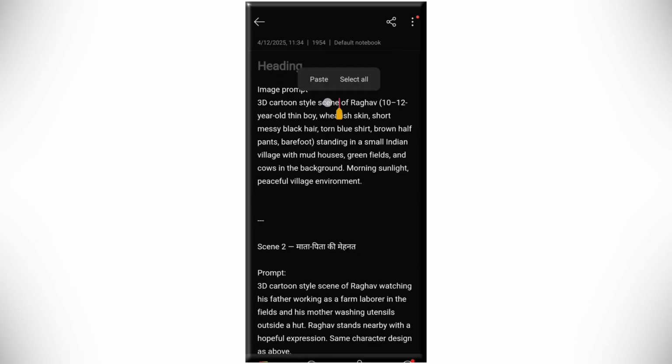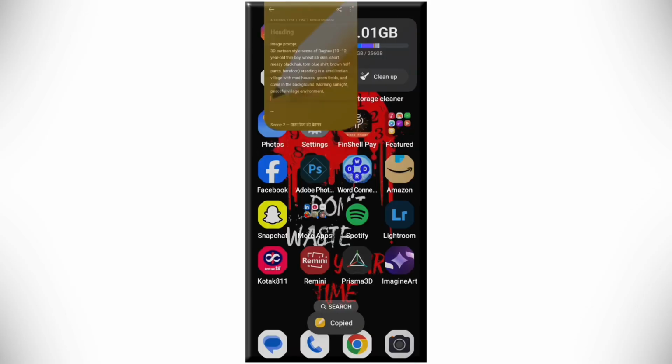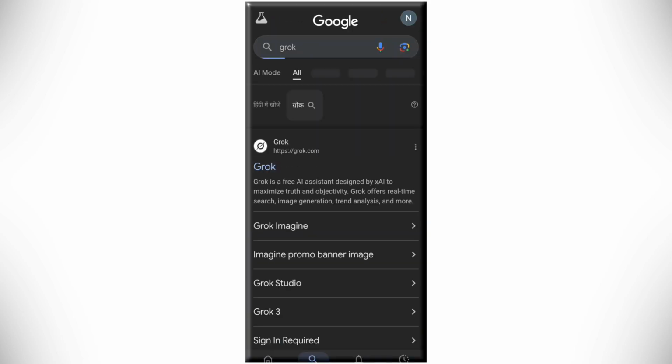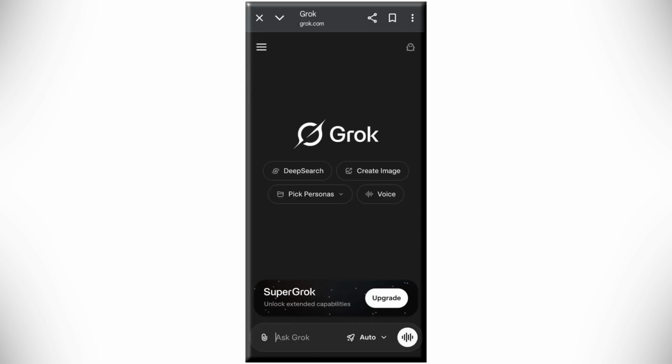Simply copy your first image prompt, and search for Grok directly on Google. Open the first website and log in using your email. I'm already logged in using my email. Then click here and tap on Image.